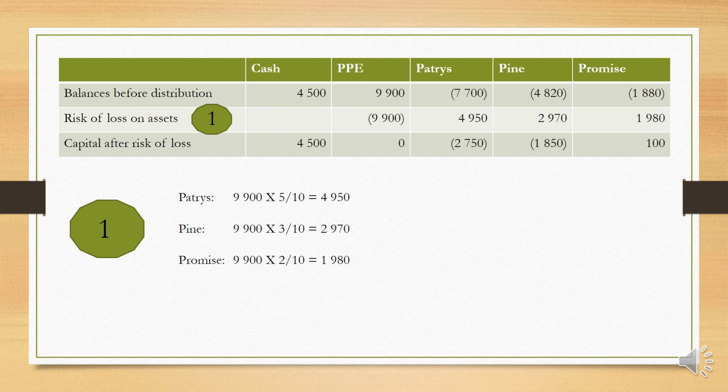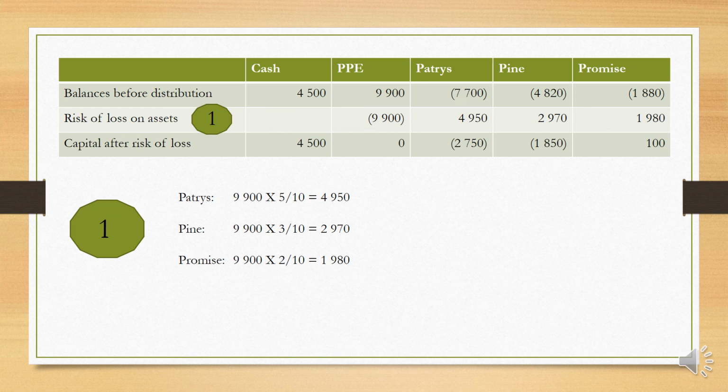But first we have to consider what happens if we have to write off the PPE that's still in our accounts of 9,900. So we calculate the risk of the loss on those assets by splitting the 9,900 in the asset or profit share ratio. 5 out of 10 to Patrice, 3 to Pine, and 2 to Promise, giving us the 4,950, the 2,970, and the 1,980.